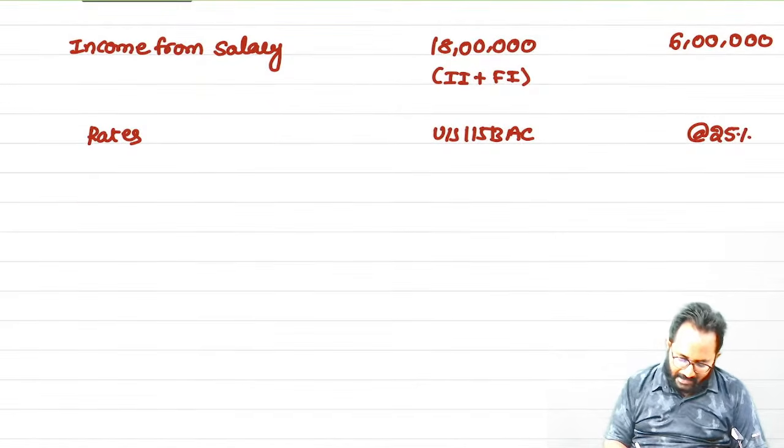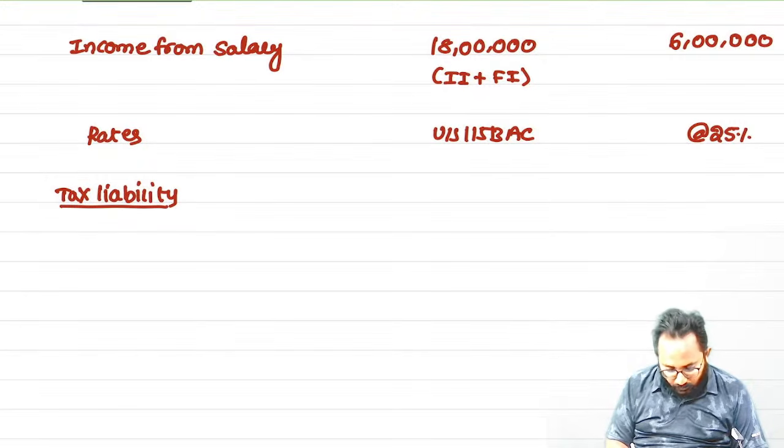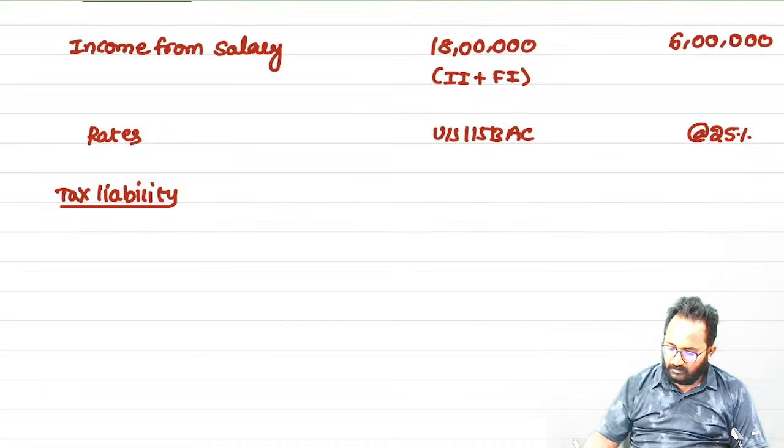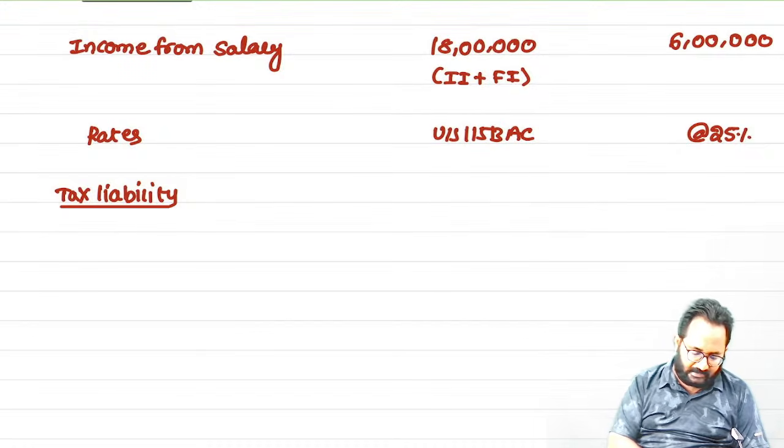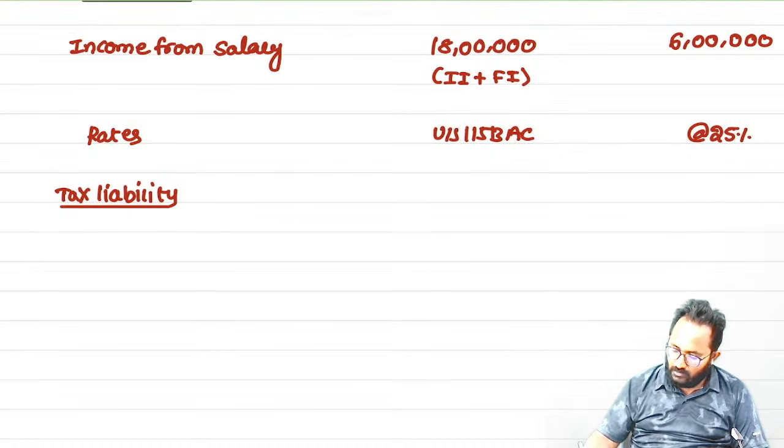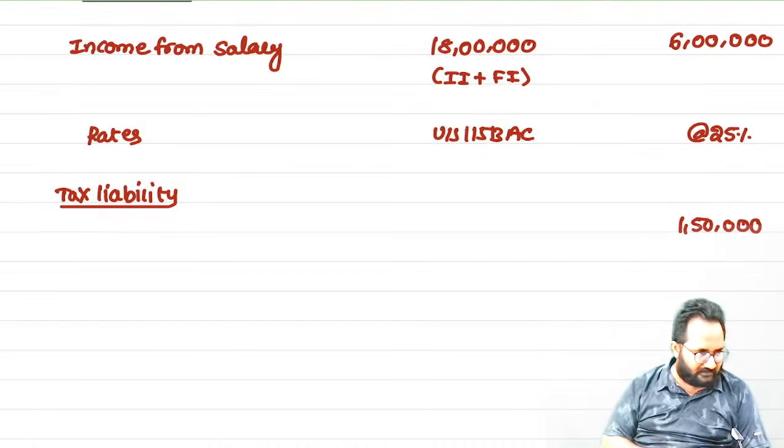So now we'll calculate the tax liability. The tax liability computation you have to show stepwise. Tax liability in that country is 6 lakh into 25%, that is 1,50,000. Easily we can calculate because that is a flat rate.